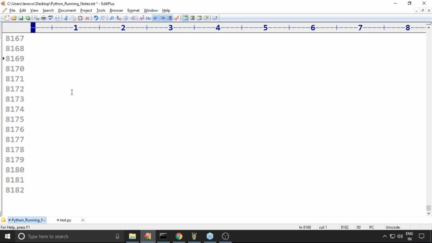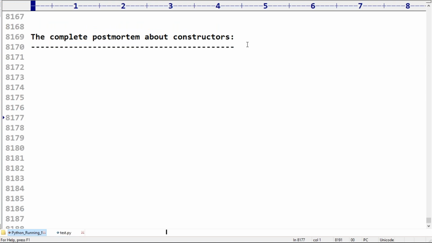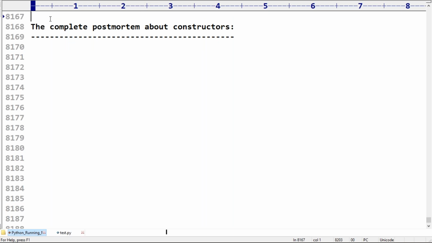Now the next concept is the complete postmortem about constructors. There are multiple points to discuss about these things. Remember this one: a constructor is a special method.